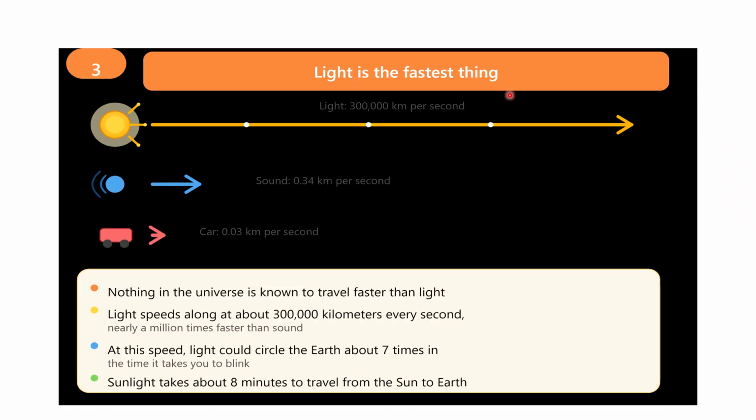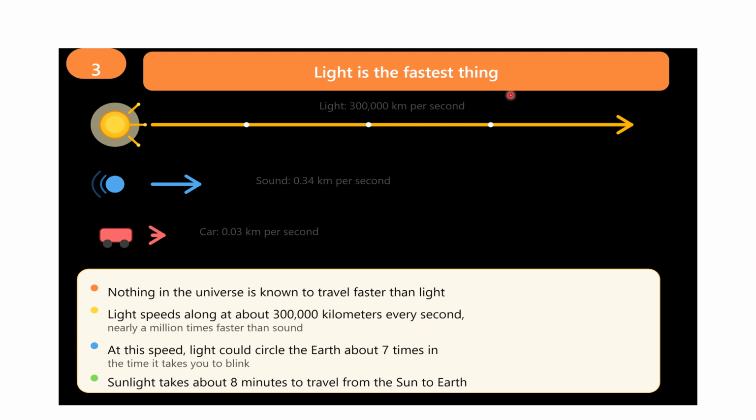Light is the fastest thing. Can you believe it? Light is the fastest thing. Well, let me tell you. Sometimes you hear the thunder rumbling later. First, you see the lightning. If you have ever seen one, there are places where it doesn't rain. So basically, the lightning strikes first, then after a few seconds, we hear the rumbling sound.